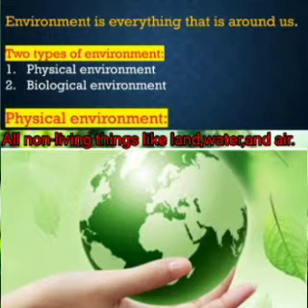There are two types of environment. They are physical environment and biological environment. Children, how many types of environment? What are they? There are two types of environment. They are physical environment and biological environment. Physical environment includes all non-living things like land, water and air.